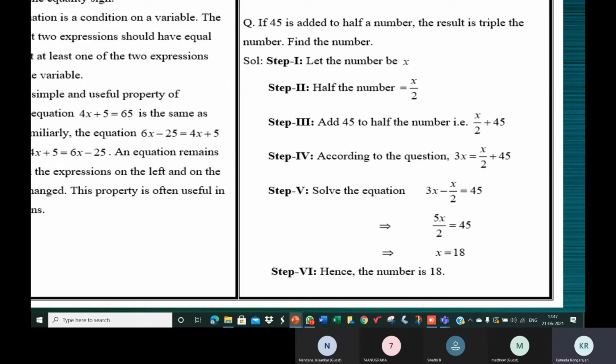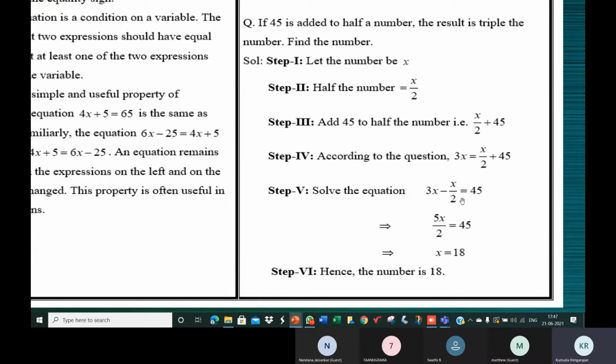Because it's given here half of a number plus 45, the result is equal to triple the number, 3x. So here they've written 3x is equal to x by 2 plus 45. But you know that both are the same. X by 2 plus 45 is equal to 3x is the same as 3x is equal to x by 2 plus 45.